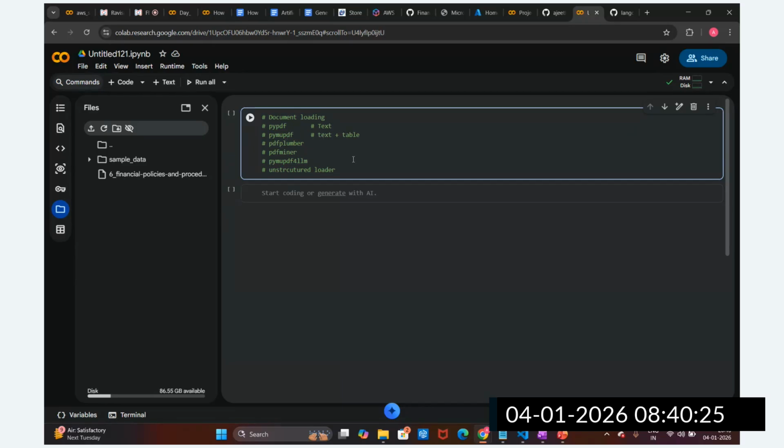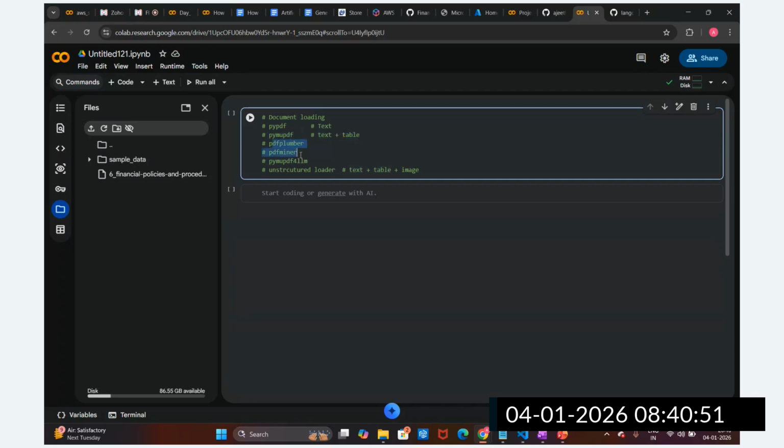And the unstructured loader is there from LangChain, or the unstructured library is there separately. It is very helpful when the data has text, tables and images also. As of now, we have text and table data, so we are going to try with PyMuPDF.